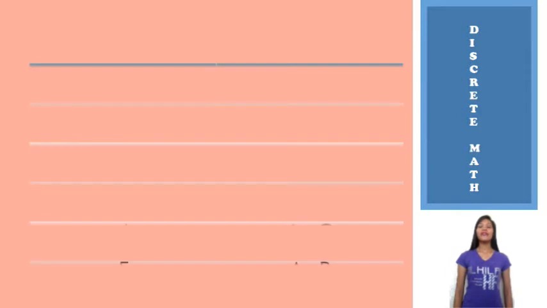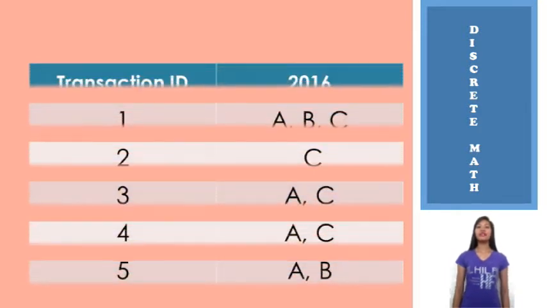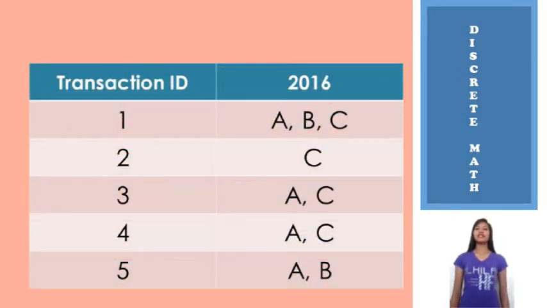Now, we have 5 transactions here labeled 1 to 5. These transactions pertain to the different persons per family who bought new items for Christmas Day last 2016. So, our analysis will be dealing with which items are most likely to be bought this 2017. On the first transaction, it is evident that all three items are bought altogether.